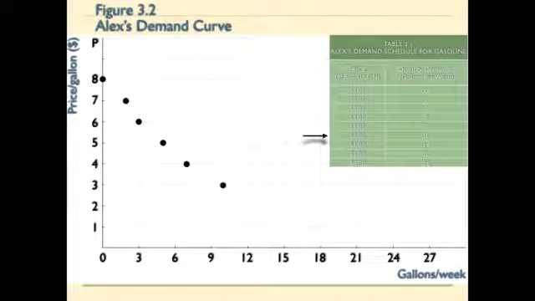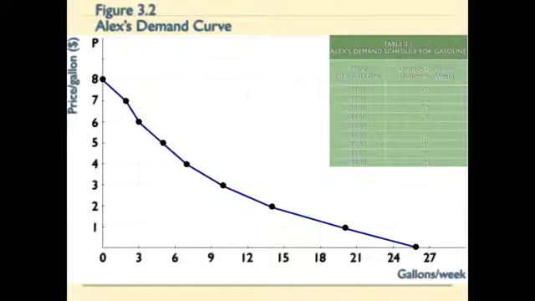And we can continue through by lowering the price by $1 every single time to give us all the points that are represented here in the demand schedule. And if we connect all those points, that gives us the demand curve for Alex. So make sure you remember that the demand schedule is the underlying data that is used to plot the demand curve.